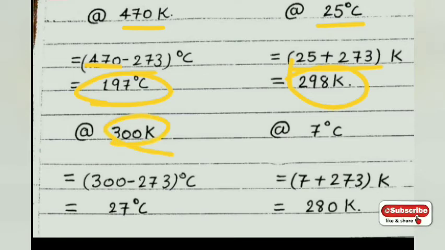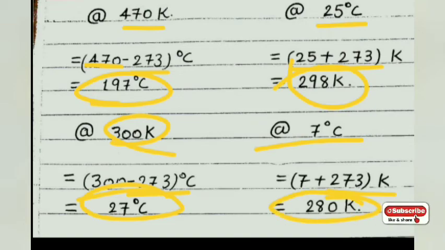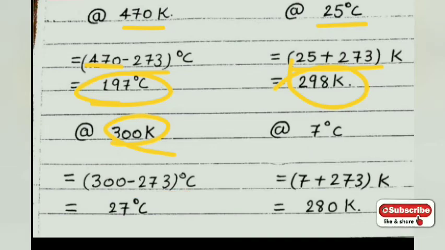If the temperature is 300 Kelvin, you have to convert to degree Celsius. Degree Celsius means what? Minus 273, and 300 minus 273, answer is 27 degree Celsius. Similarly, 7 degree Celsius is given. You have to convert to Kelvin. Kelvin means what? Plus 273, right? So you will get the answer as 280 Kelvin. I hope it is a very simple thing. Try to practice with random temperatures at home, so you will become a master in these things.